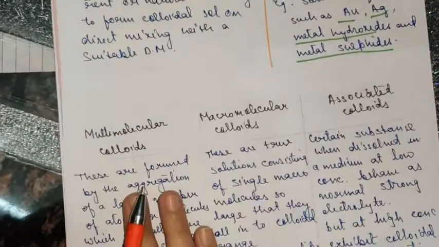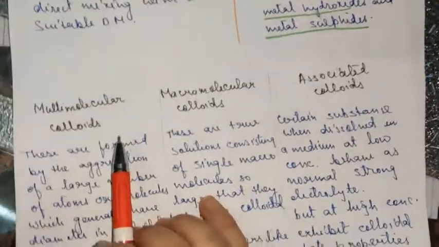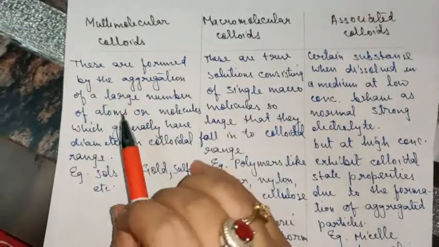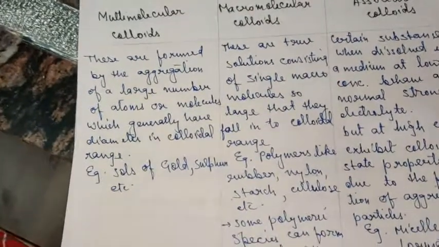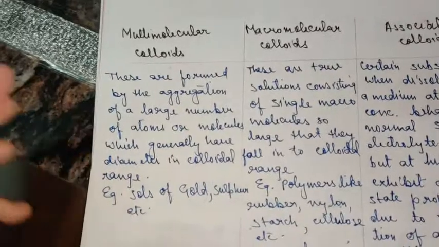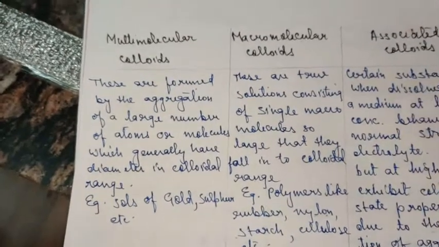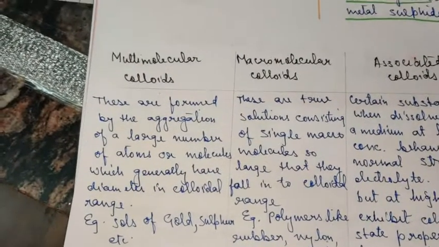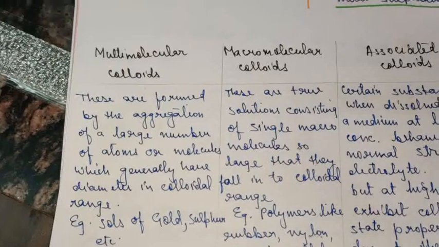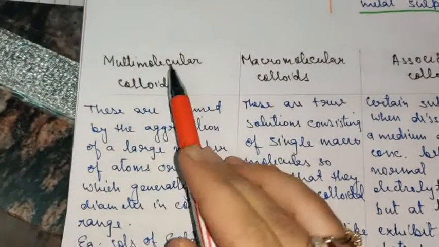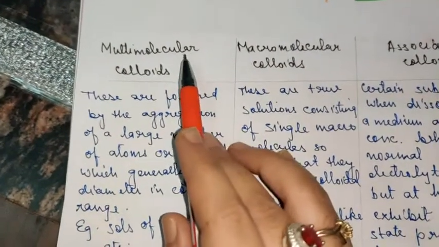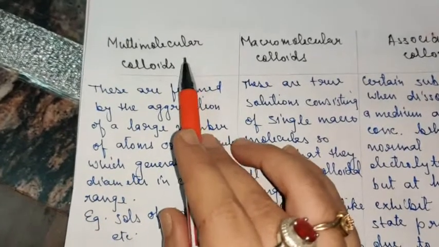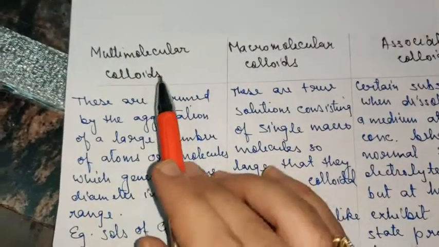What are these? This means that when a large number of atoms or molecules unite together, they join together in order to form a multimolecular type of structure, wherein the size of the multimolecule formed falls in the category of colloidal range, that is 1 to 10 raised to the power 3 nanometer.